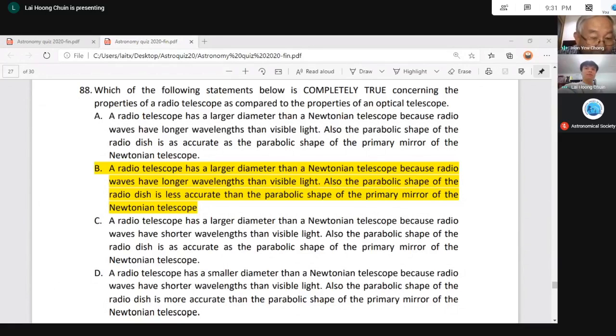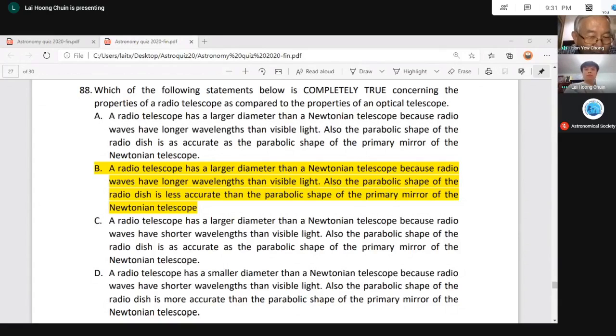Because for C, okay, you see part A, a radio telescope has a larger diameter than a Newton telescope because radio waves have shorter wavelength than visible light. That is wrong. Radio waves shorter wavelength than visible light, wrong. It should be radio waves have longer wavelength. So on that part, C, that's wrong. D, all right.